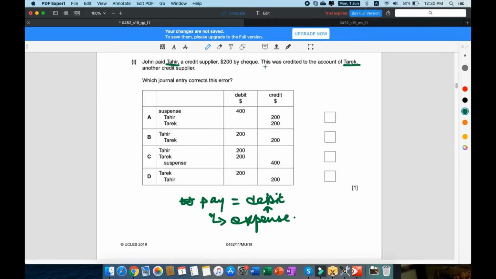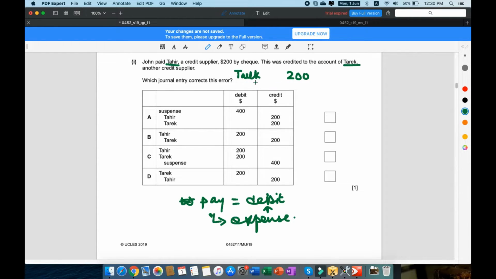And he says here that this was credited to the account of Tarek. So this here is an error by itself. To compensate for this unwanted credit to the account of Tarek, we're going to have to debit 200 to Tarek's account, to cancel the unwanted credit onto his account.